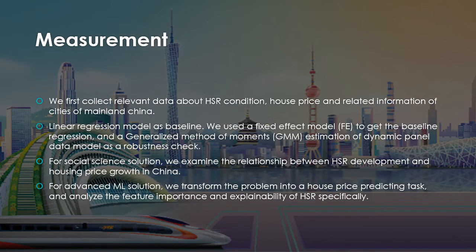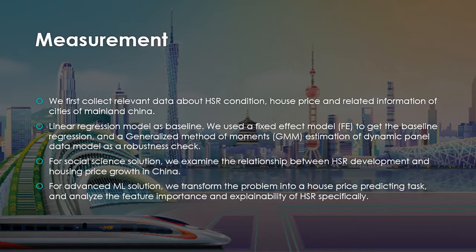We first collect relevant data about high-speed railway condition, housing price, and related information of cities in mainland China. Linear regression model is the baseline. Actually, we use the fixed effect model to get the baseline regression and a generalized method of moments estimation of dynamic panel data models as the robustness check.